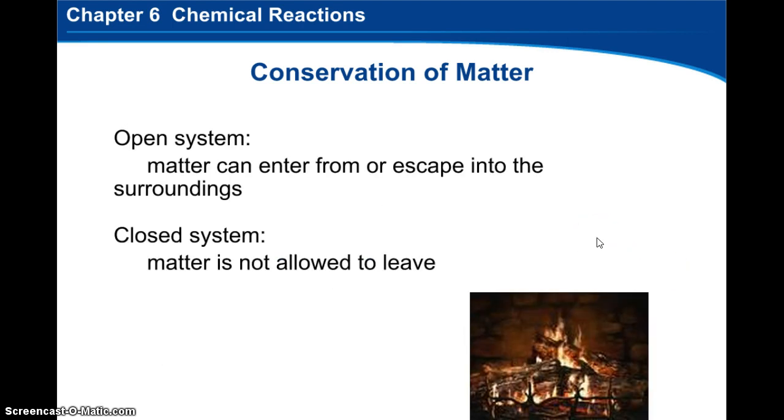So there's two different types of systems when we talk about considering the law of conservation of matter. There's an open system and a closed system. Closed system means that no matter can get in or out of the reaction. An open system means that matter can escape from or come into the chemical reaction. So if you got a difference in the conservation of matter or mass lab, when we did that with the Alka-Seltzer and water, it's probably because you had more of an open system than a closed system, even though we tried to create a closed system with the stopper.